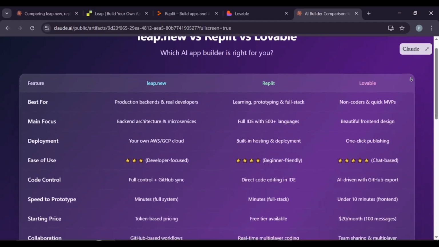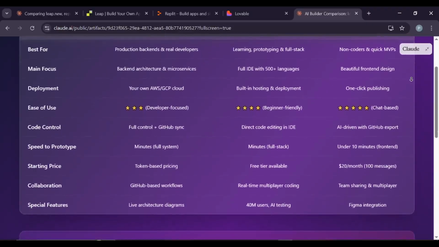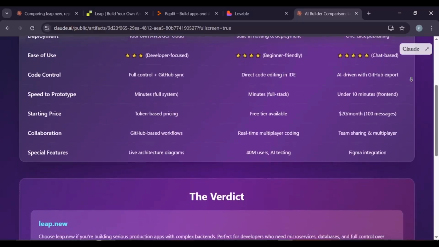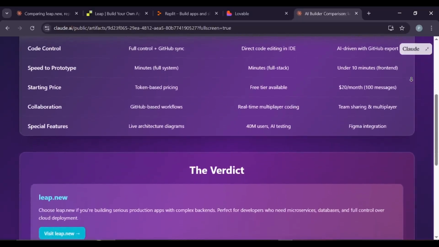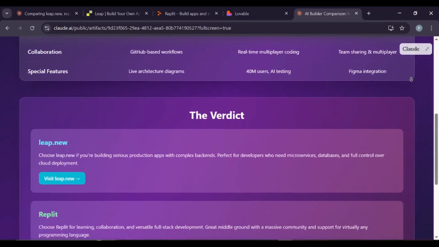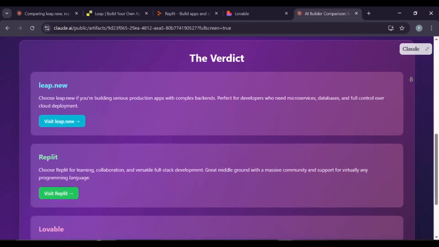Leap gives you real architecture, Replit gives you flexibility and collaboration, and Lovable gives you speed and simplicity. Price-wise, Lovable starts at $20 per month with a message system. Replit has free and paid plans with usage-based billing, and Leap uses token limits and is designed for serious projects, not hobbyists.